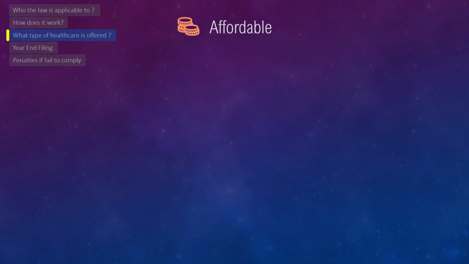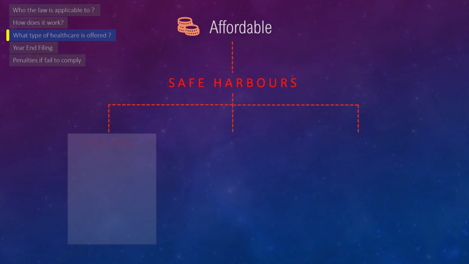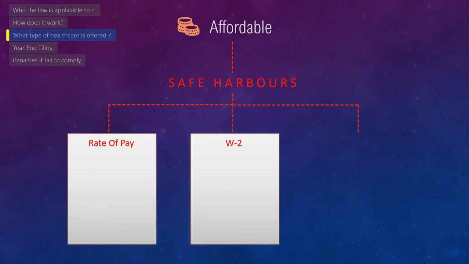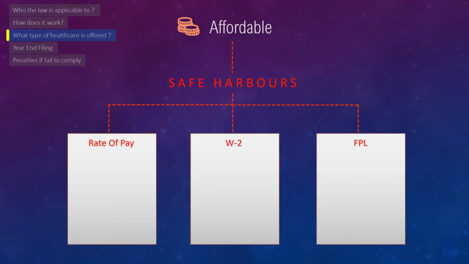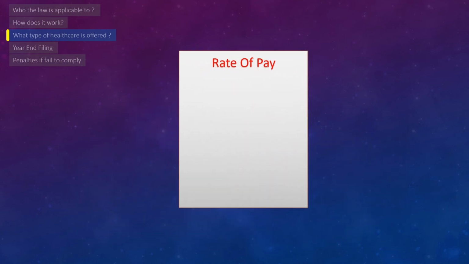To determine this, an employer can use 3 methods, or safe harbors, which are rate of pay, W2 and federal poverty line. The first one, rate of pay, uses the employee's hourly rate multiplied by 130, which is the monthly average working hours required to attain FTE status, and then multiplied by 9.78%.